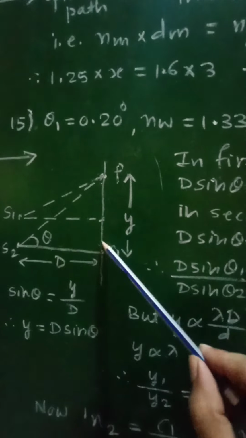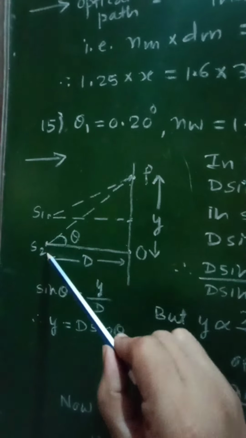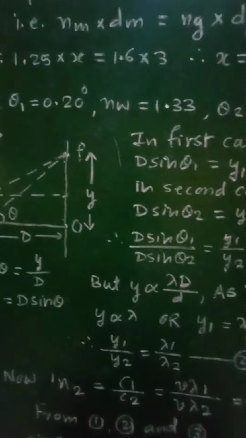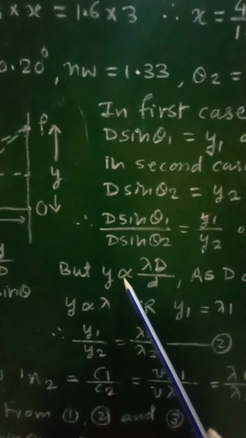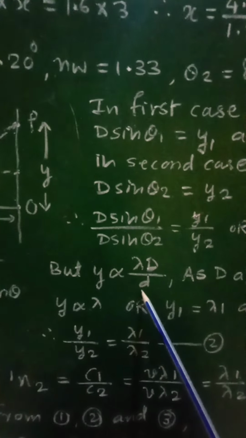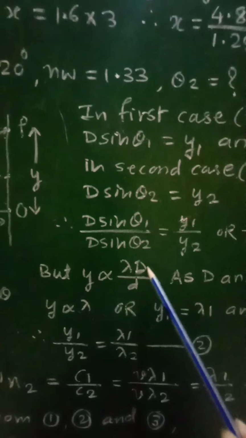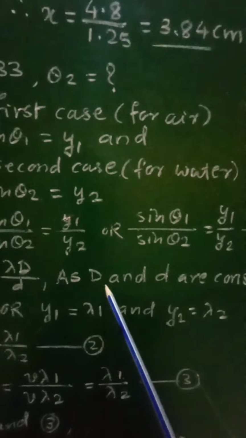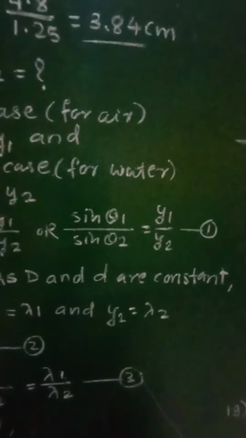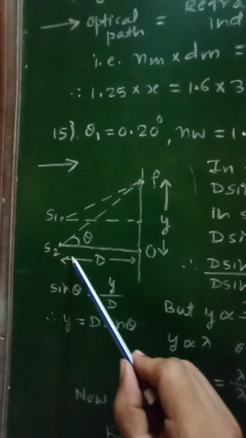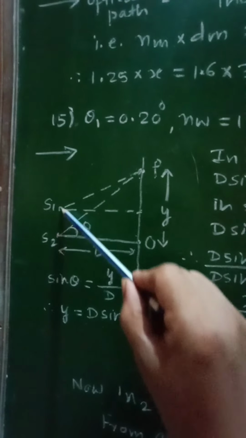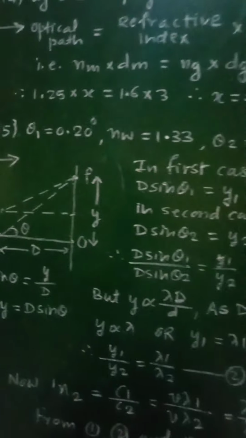But we know that this distance y depends upon capital D as well as small d and the wavelength of light, and that relation is given as y is proportional to lambda D upon d. In this case, D and d are both constant: the distance between the sources and the screen and the distance between the two sources will be kept constant.